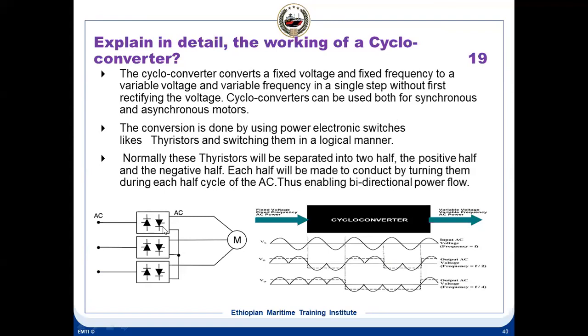It has a positive bridge and a negative bridge. Last class I showed you the positive and negative bridge. There are two bridges, the positive group and the negative group. During the positive half cycle, the positive bridge thyristors are fired. During the negative half cycle, the negative group is fired. With this you can vary the frequency and voltage. So it's called a cycloconverter: variable frequency, variable voltage.